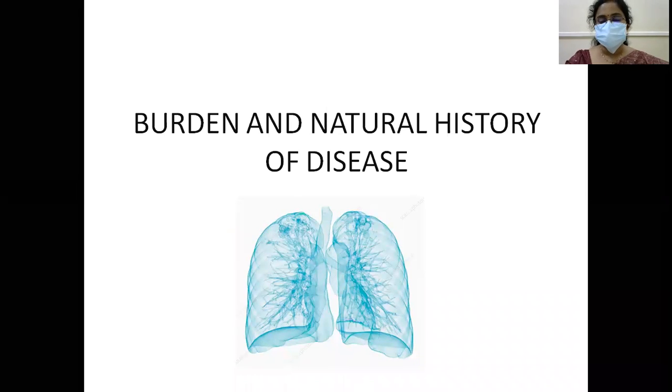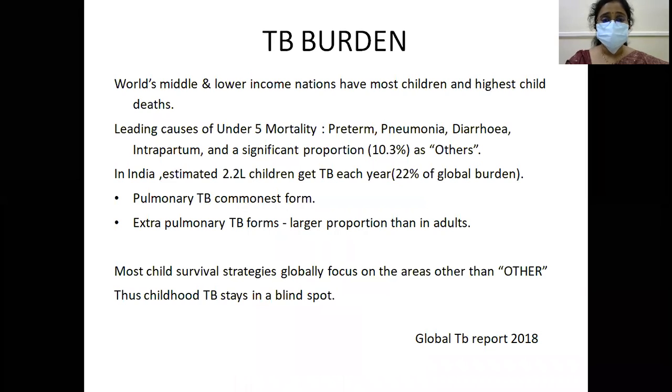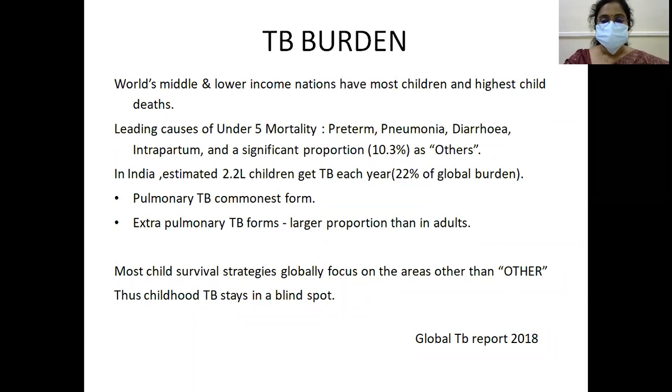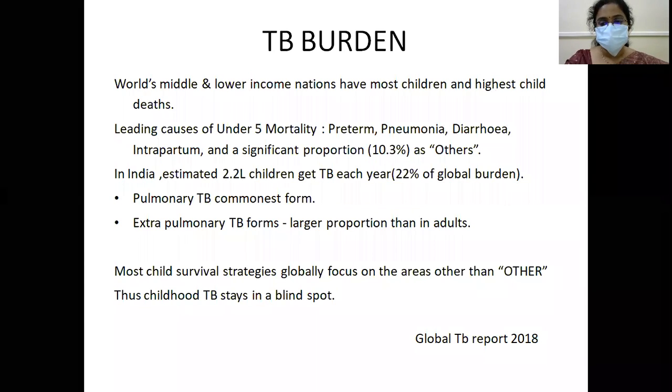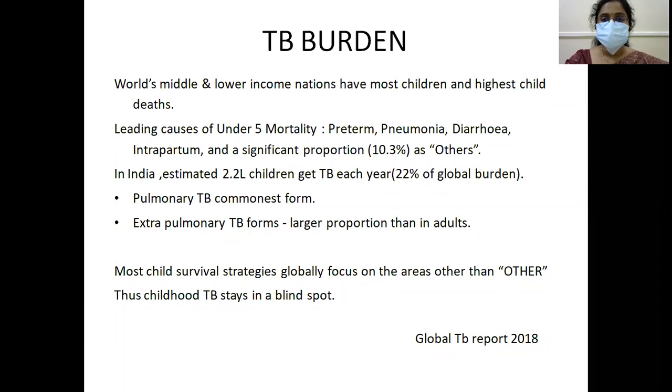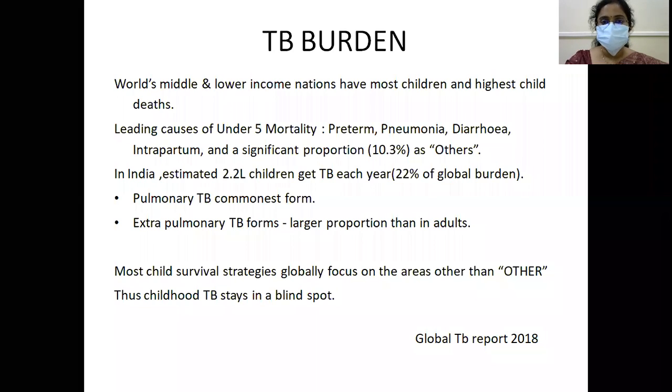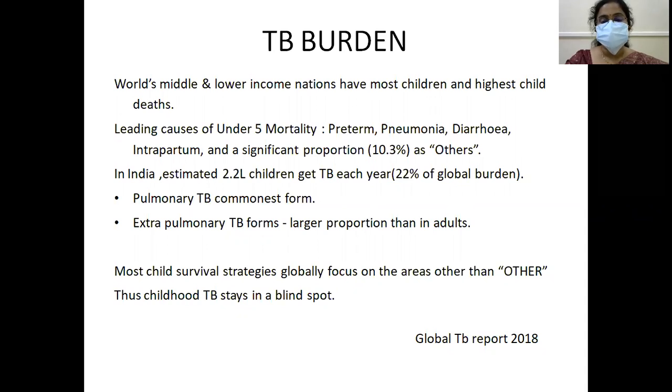Why is it so important? So let's know about the burden and the natural history of this disease. Okay, what is TB burden? According to the Global TB Report 2018, the world's middle and lower income nations have the most children and the highest child deaths. The leading causes of under 5 mortality are preterm birth, pneumonia, diarrhea, intrapartum events, and other significant proportions, which is termed as others.